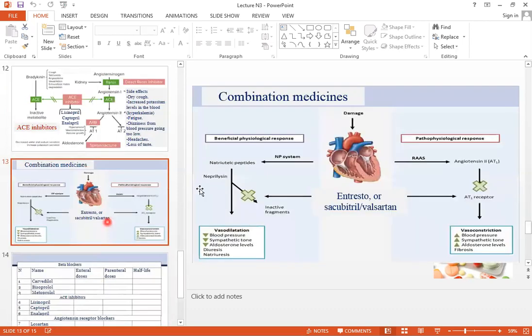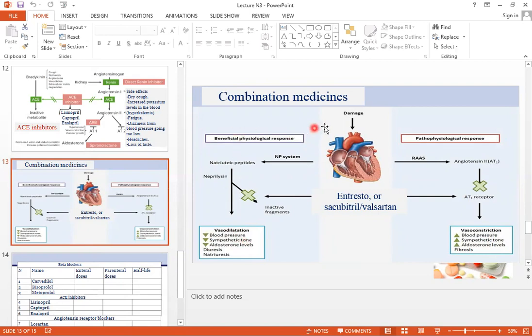Then there is another flowchart which describes the combination medicine, like the beneficial physiological response of natriuretic peptide, and then there is the pathophysiological response of angiotensin 2. It goes into the AT1 receptor. The AT1 receptor causes vasoconstriction, increased blood pressure, and increased sympathetic tone. And natriuretic peptides lead to vasodilation with decreased blood pressure and decreased sympathetic tone.